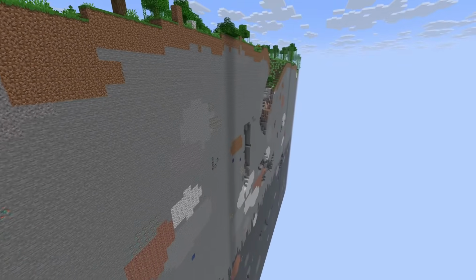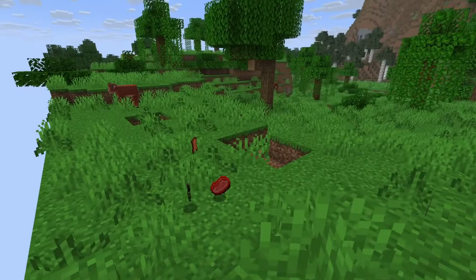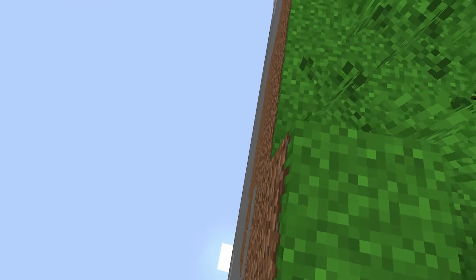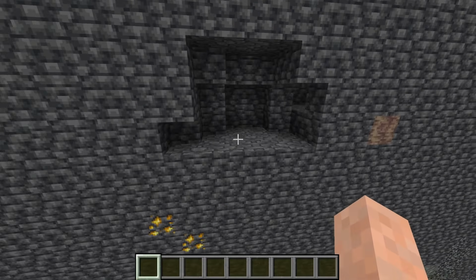For the next rare death message, it's actually very convenient that we only have half a world here. Because to actually get the next death message, we need to fall out of the world. But not just fall out of the world, we need to fall out of the world because someone pushed us over the edge. So right over here should work.